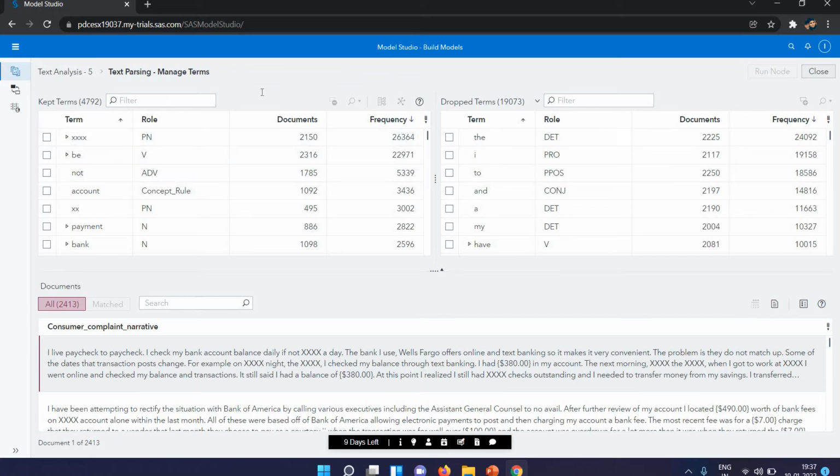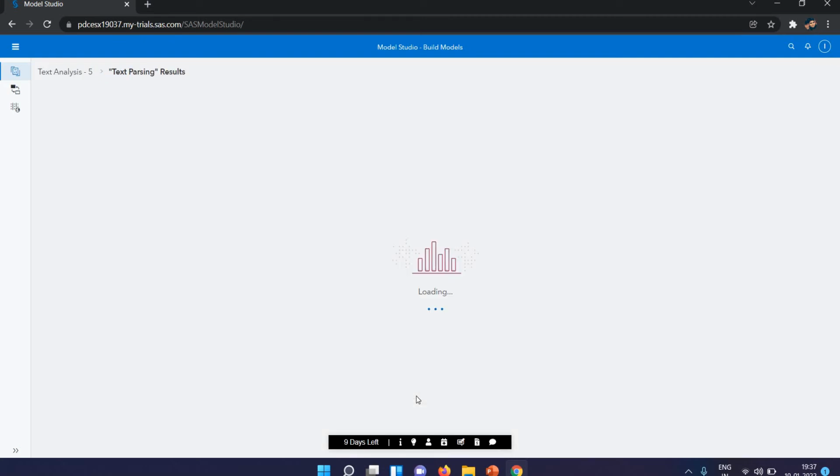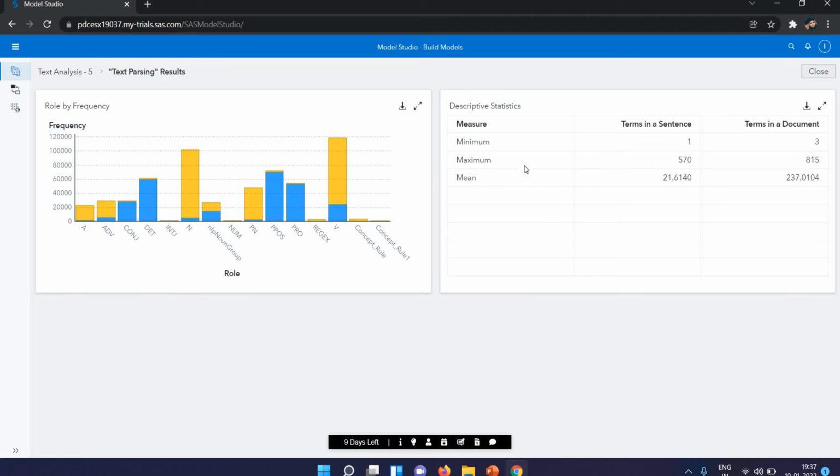Kept terms is 4792 and dropped terms are 19073, but it's not very clear. If you look in the result window, you can easily see the output with graphics, with the chart. Also we have descriptive statistics here, the minimum, maximum and mean. That is also available.